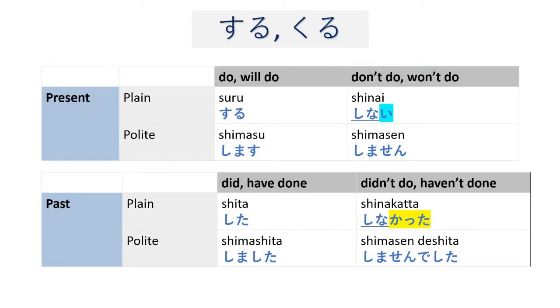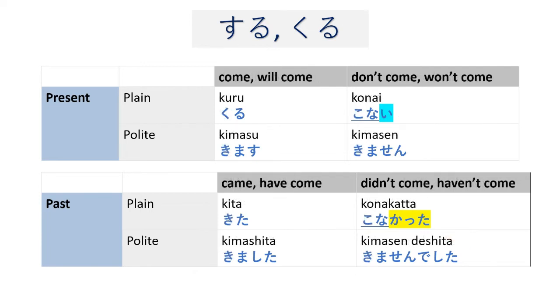Now for suru and kuru irregular verbs, suru becomes shinai. And again, we drop the hiragana i and replace it with katta. Shinai, shinakatta. Okay? For kuru, it becomes konai. Again, we drop the hiragana i and change it to katta. Konakatta.